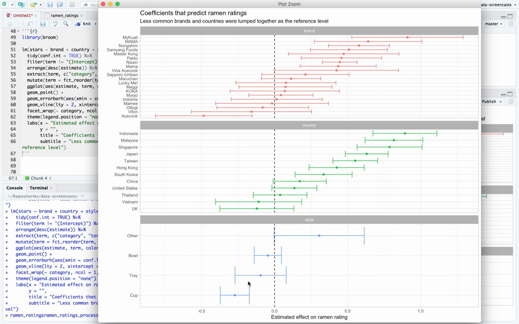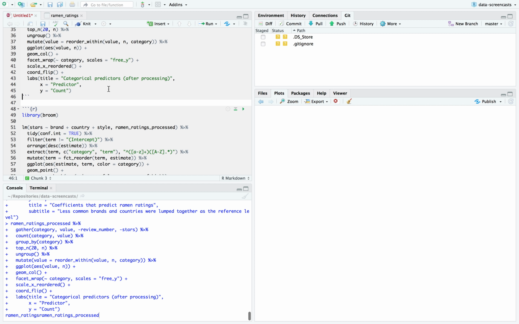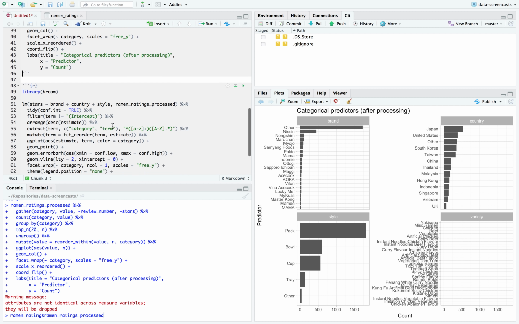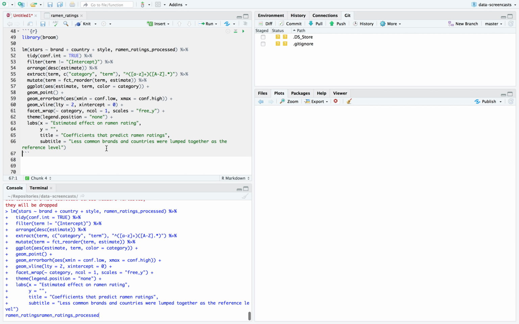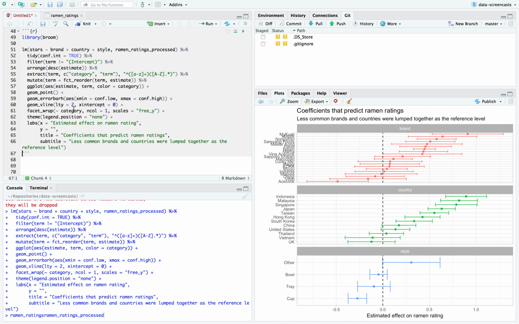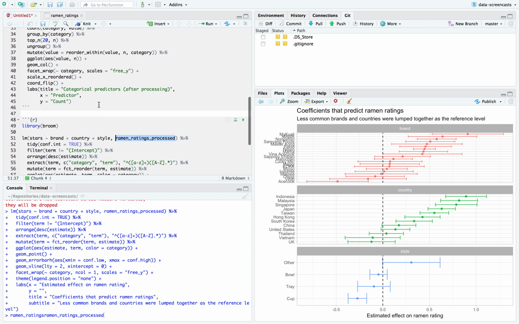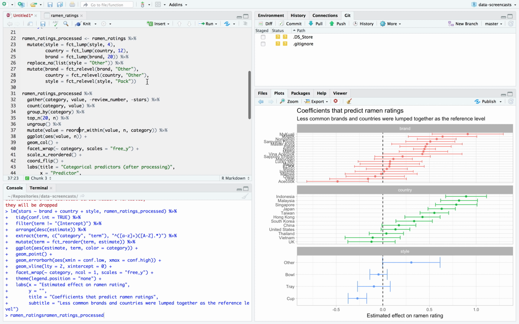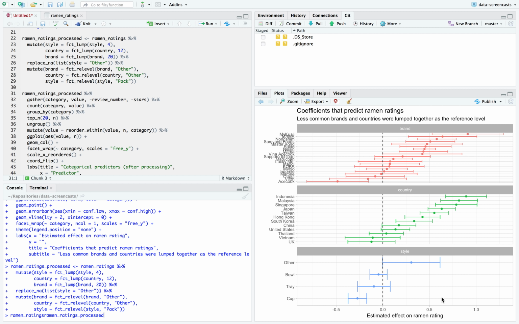Okay, and cups are less good. Other might be better. It's hard to say because other, remember, was pretty rare on this style. So these were two graphs that give a feel for how we would do a prediction. I didn't do anything with the counts, that is, with these really sparse ones, the style.